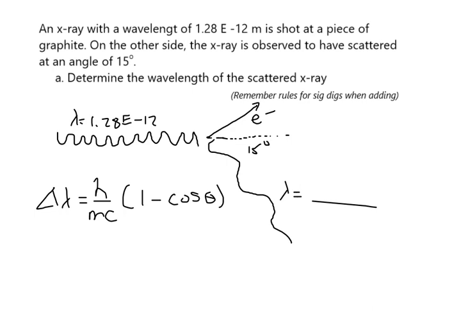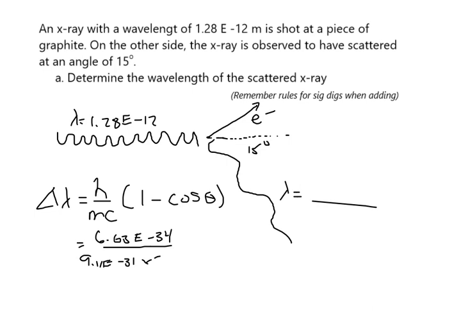Okay, let's plug in some numbers. H is 6.63 times 10 to the minus 34, the h value in joules and meters, the normal one. We don't want the electron volt one. M for mass is 911 times 10 to the minus 31, because that's the mass of an electron.